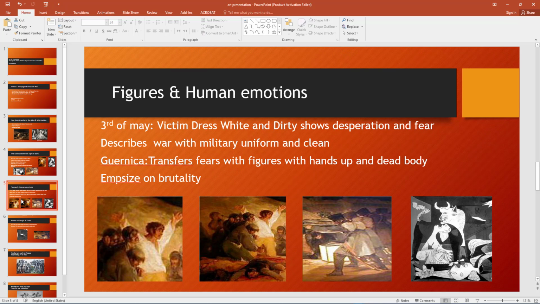Besides the shadows, both artists use figures and human emotions to show the innocence of the victims. In the 3rd of May, the victim side dressed in white with dirty clothes transfers the sense of desperation. On the other side, the military uniform and military boots give us the opposite view, which is brutality. In Guernica, the same process happens with a figure of a dead body and figures with hands up, which shows the desperate situation. In both masterpieces, dead bodies emphasize the idea of brutality.